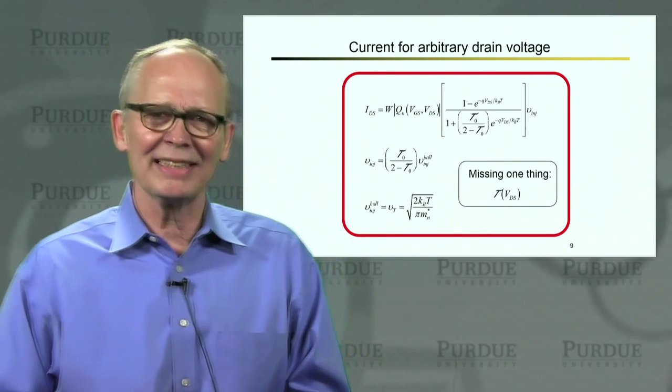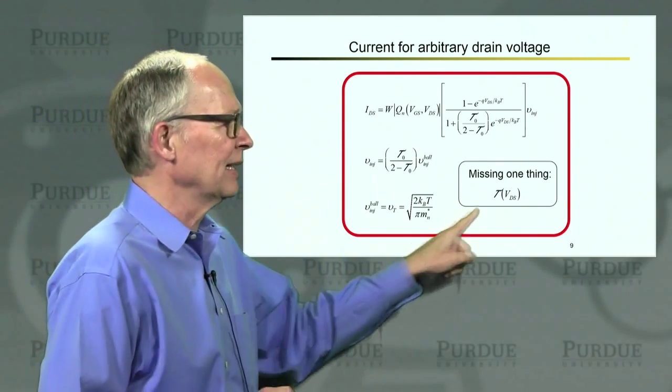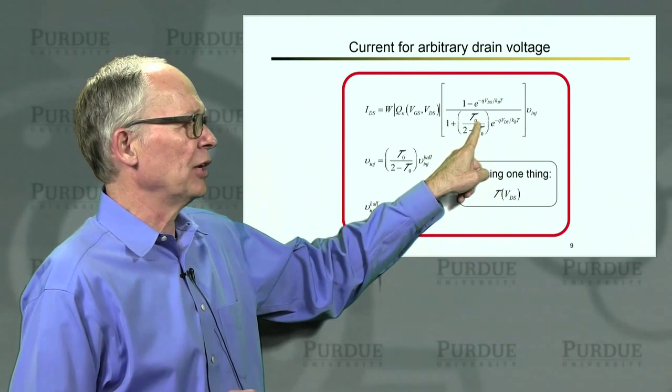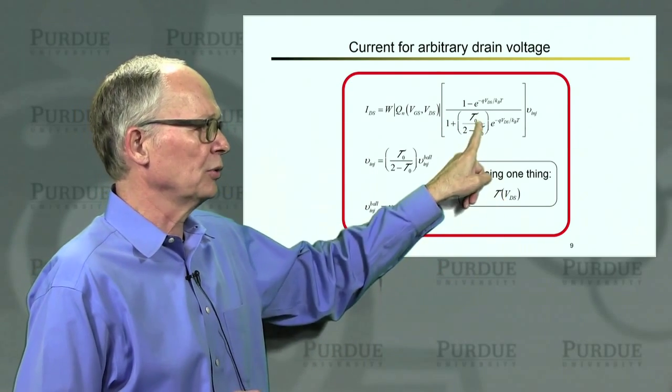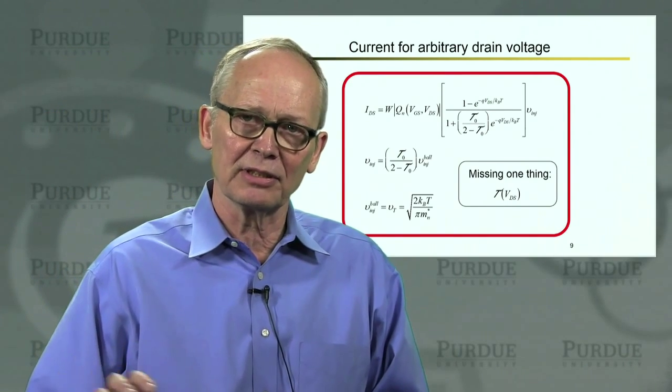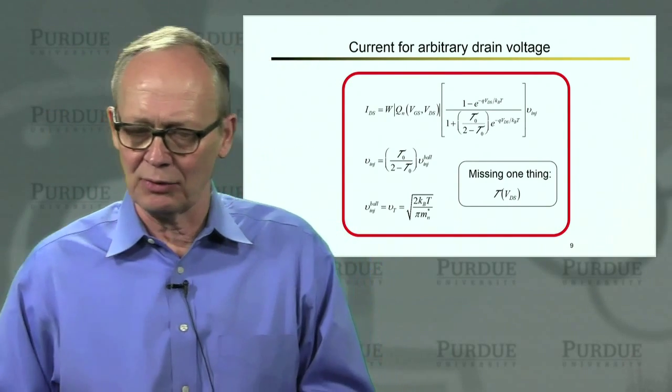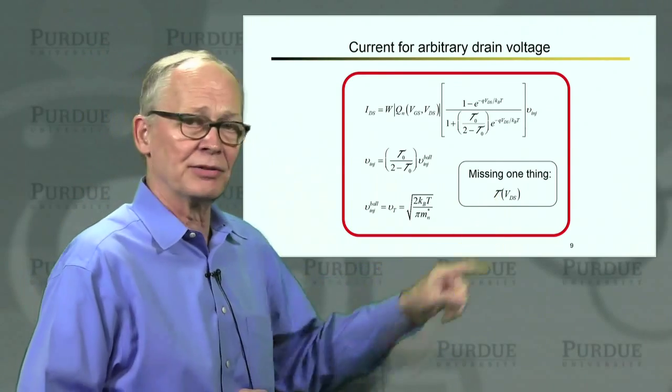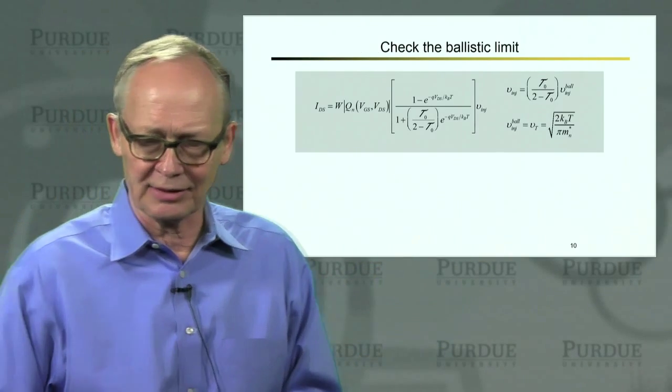One thing that we're missing that we'll have to talk about a little bit is that we know that this transmission is different for low drain voltage and for high drain voltage. Presumably it varies continuously from low drain voltage to high drain voltage, and we don't have an expression for that. We'll have to talk about that a little bit.